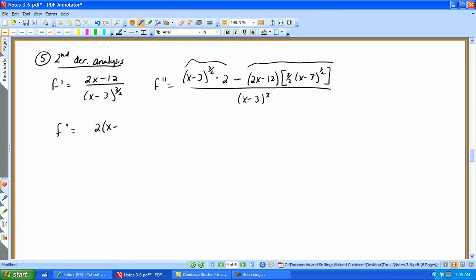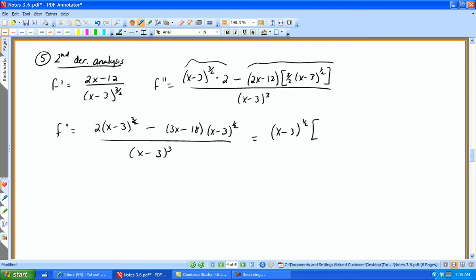So the first one is 2 times (x - 3)^(3/2) minus, if I actually multiply the 3/2 times the (2x - 12), I believe I get (3x - 18), and then I have an (x - 3)^(1/2). Okay, the greatest common factor is going to take the lowest power of these (x - 3)'s. So I'm going to take out an (x - 3)^(1/2). That leaves me with a 2 times (x - 3) minus the quantity (3x - 18), and it's all over (x - 3) to the third.